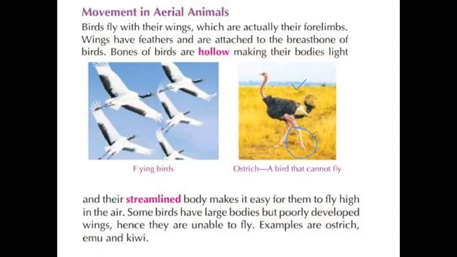These bones are not hollow. So the bones of these kinds of birds are not hollow. They contain bone marrow internally. But the birds which do not contain bone marrow in the bones have hollow bones, so they can easily fly. But the heavy birds are unable to fly because of the weight, right? Other examples of such organisms are ostrich, emu, kiwi. These are the examples, right?